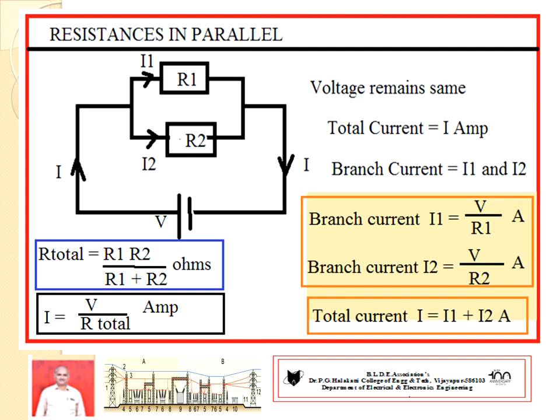In similar fashion, branch current I2 is V by R2 amperes. Again, in a DC circuit, total current I equal to the algebraic sum of branch currents, so it is I1 plus I2, and equivalent resistance RT equal to R1 into R2 divided by R1 plus R2 ohms.